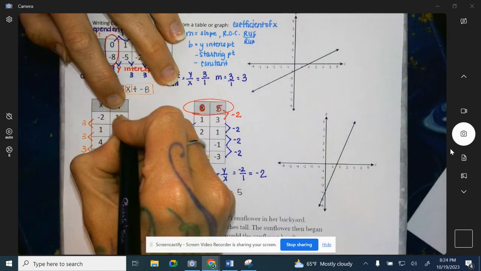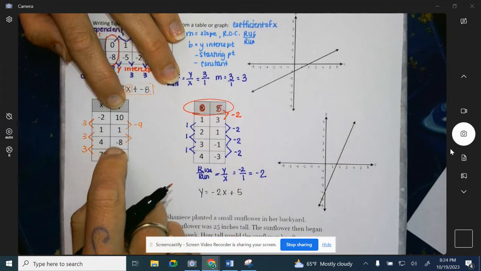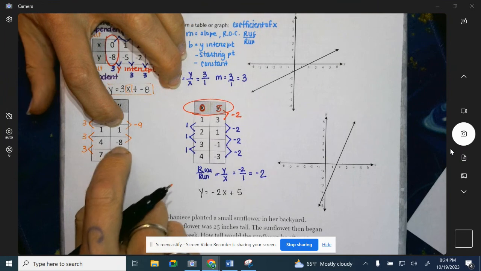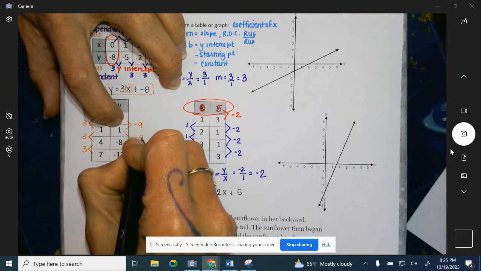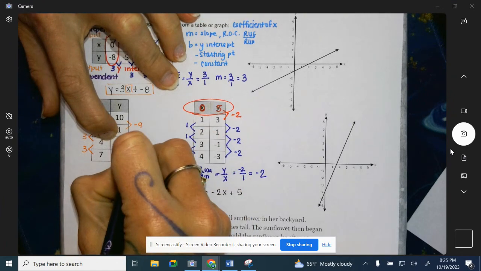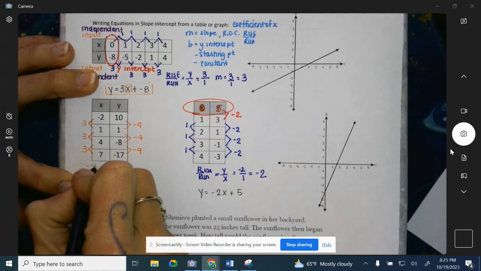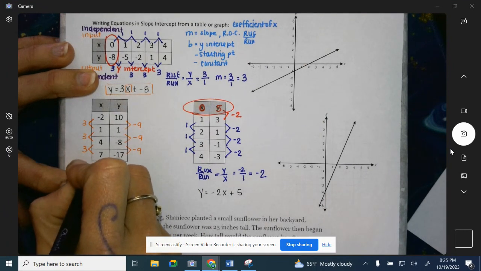Now, from 10 to 1, I subtracted 9. From 1 to negative 8. So if I had $1, but now I owe somebody 8, that means I spent 9 again. And from negative 8 to negative 17, I had to borrow 9 more. Rise over run, so negative 9 over 3.